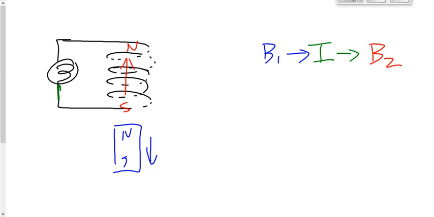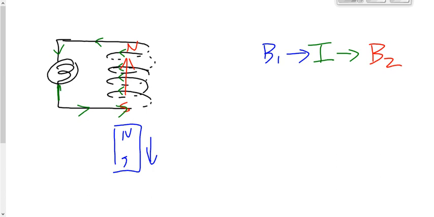Magnetic field is upwards. Thumb in the direction of the magnetic field inside, which is up. Fingers are going to go to the left in the word front. So that means the electric current is going to go to the left in the word front, or on the front there, and it's going to go to the right in the back. So in other words, it's going to end up going counterclockwise there.